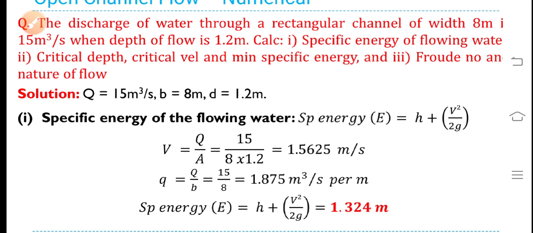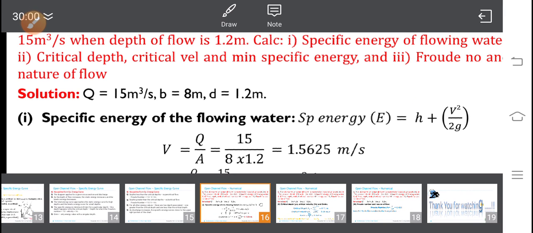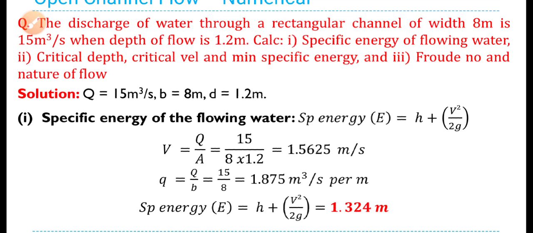Q is equal to 15 meter cube per second, given. B, the width of the channel, is 8 meter, given. Depth of flow is 1.2 meter. Specific energy of the flowing water, E is equal to H plus V squared by 2G, where H is potential and V squared by 2G is kinetic.